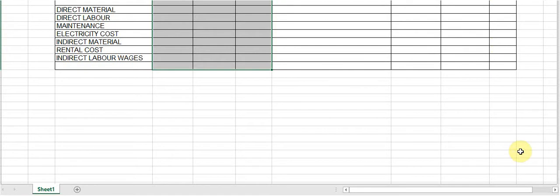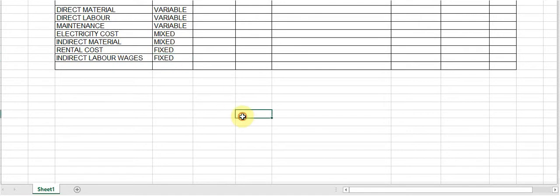Now, under type for my calculations, it's of course my calculations. I use that to make my life easier. For the type, I'm just going to type in the type of cost that I'm working with. So I remember direct material was variable, direct labor was variable, maintenance was also a variable cost, electricity cost was mixed, indirect material was mixed, and I remember rental was fixed. And also indirect wages were fixed. So I've made a note for myself and I know this is what I am working with.